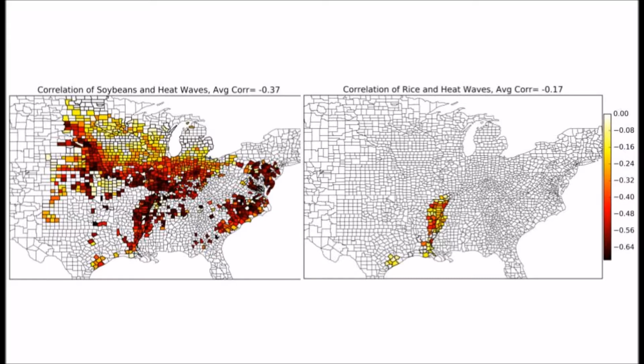These plots show the correlations between the crop and heat waves. Corn has the highest correlations, with an average correlation of -0.46. Soybeans is slightly less, and rice is much lower.